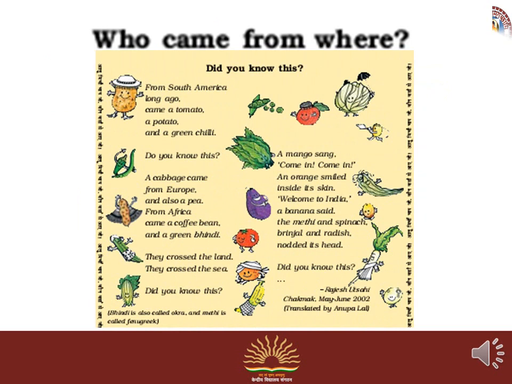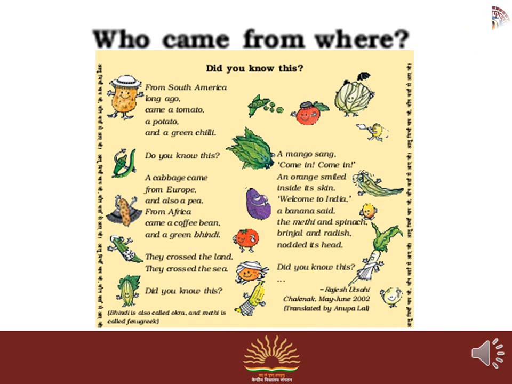Who came from where? I have discussed the movement of seed. Then you must know who came from where, which vegetable or fruit came to India from where. You can read in your book also. Did you know this?